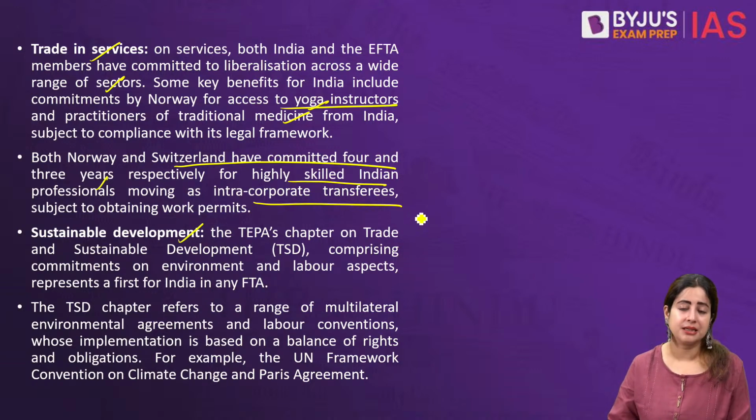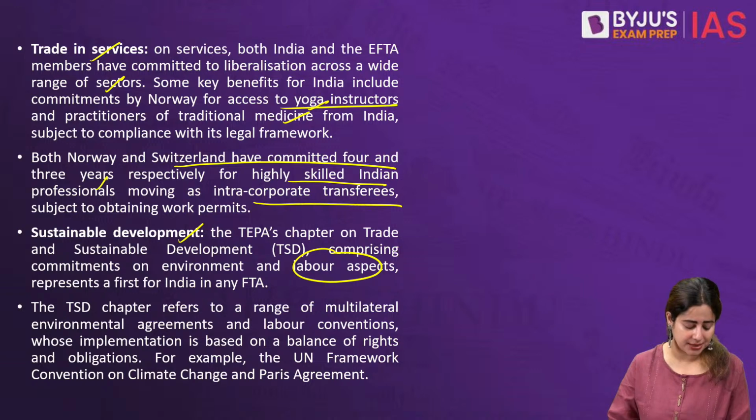Sustainable development. This is again a new chapter in this FTA, where both countries mutually agree on certain labor conventions. For example, if India is a signee of 6 labor conventions as per the ILO, these will all be manifested in the FTA with European countries.